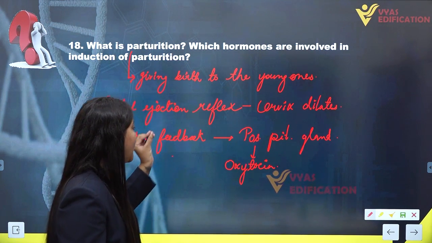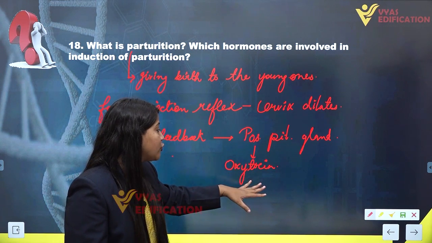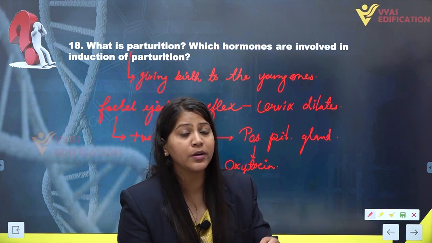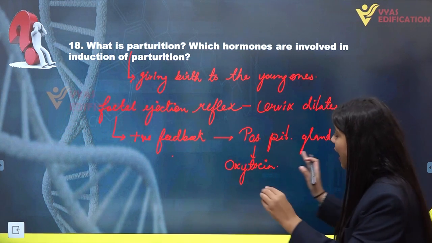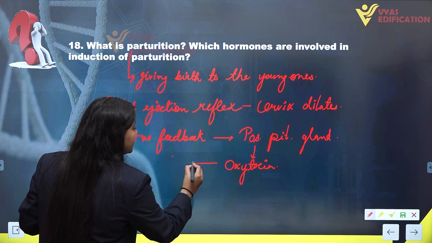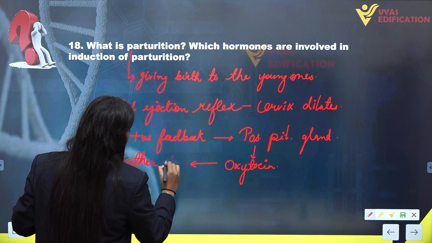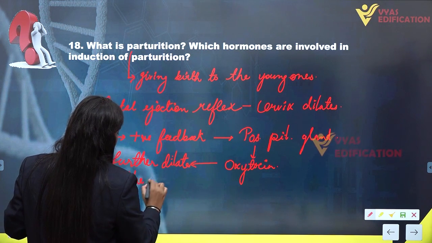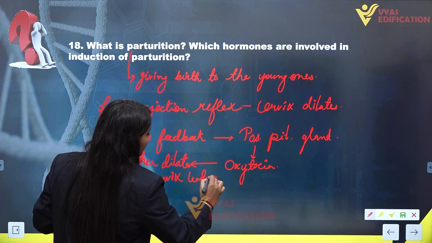This oxytocin hormone is mainly responsible for the process of parturition. After the formation of oxytocin, it further dilates the cervix, leading to parturition.